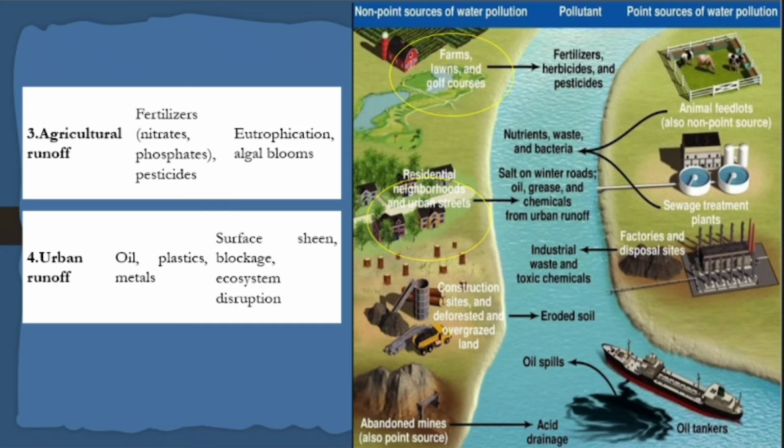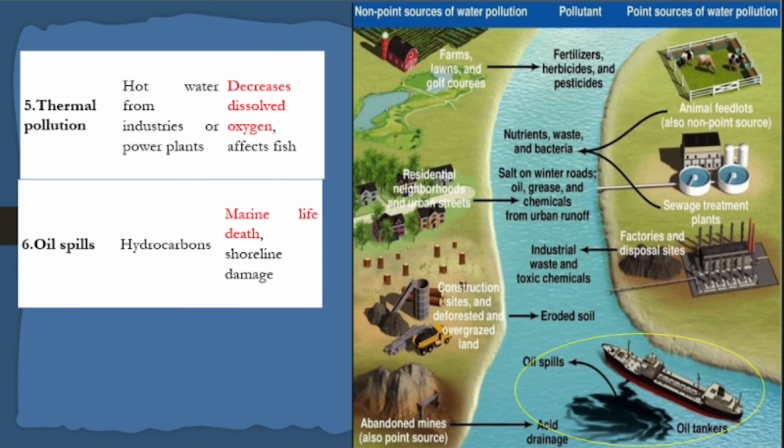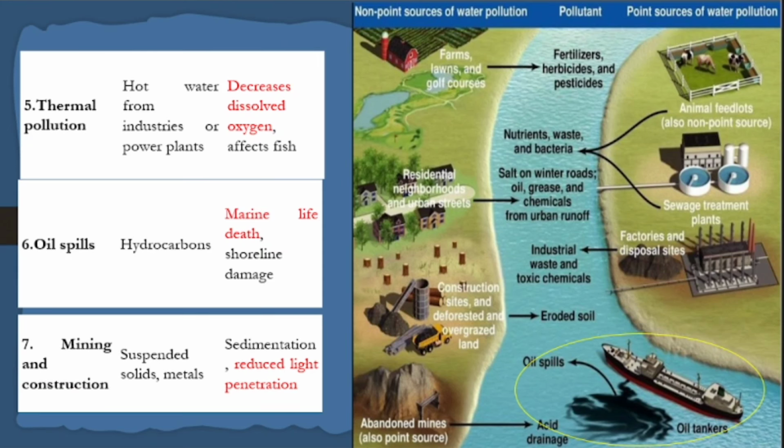Urban runoff: see, if streets have a lot of pollution, that will be taken and dispersed here. Due to surface blockage in the streets, there might be plastics. During rainfall, all the plastic will be wiped off and taken into the river. Thermal pollution and oil spills: in a ship, there might be an oil spill. This creates water pollution. Next thing is mining. They mine, and that mined runoff water will get into the river. So that will create turbidity for the river water.